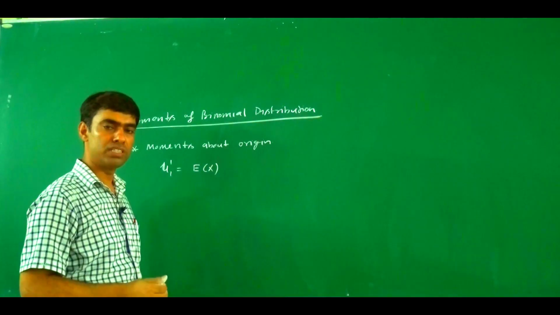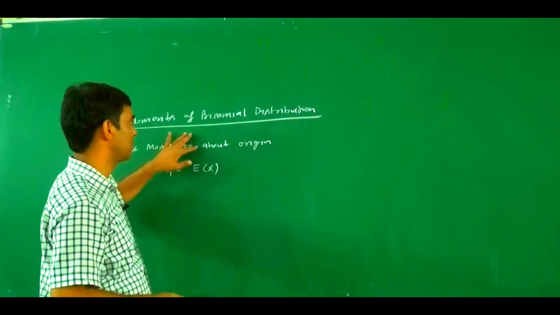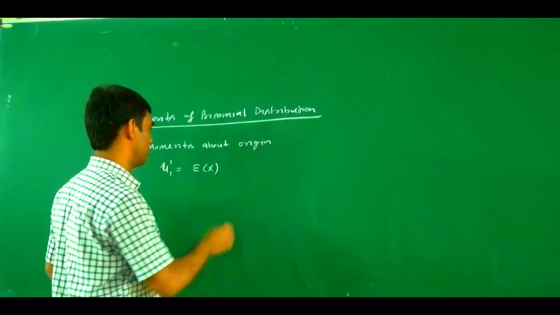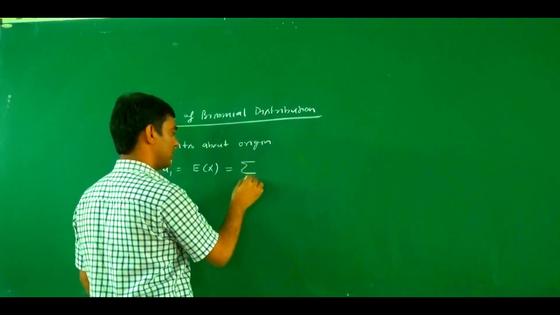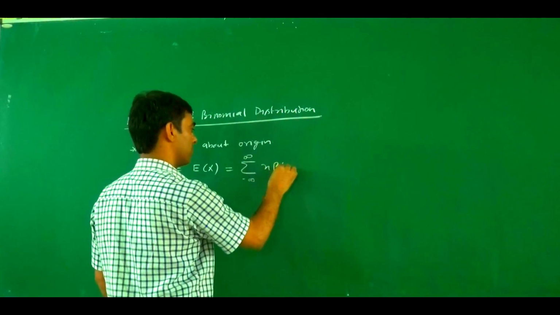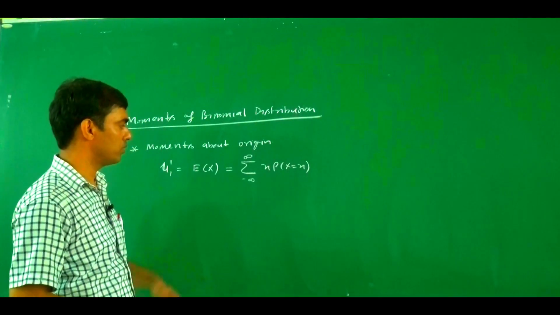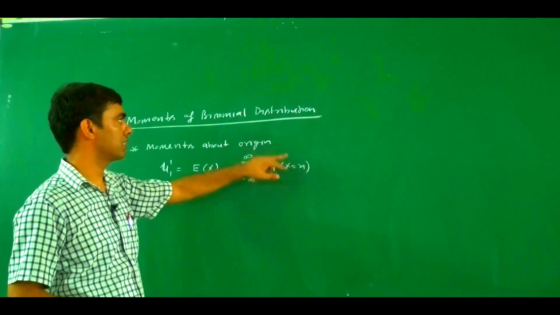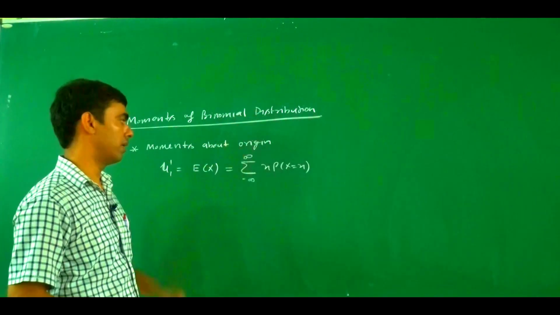Since binomial distribution is a discrete probability distribution, the expected value of x is the summation from minus infinity to infinity of x times probability of x equal x. In a binomial distribution, probability of x equal x is defined only for 0 to n.